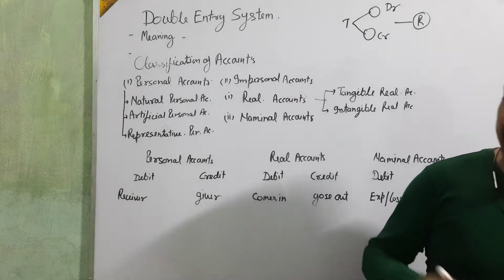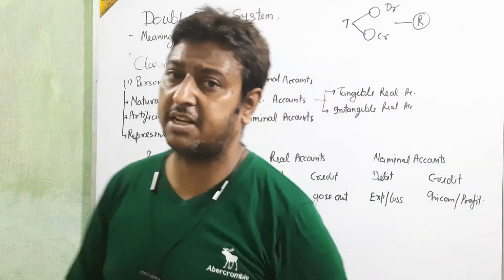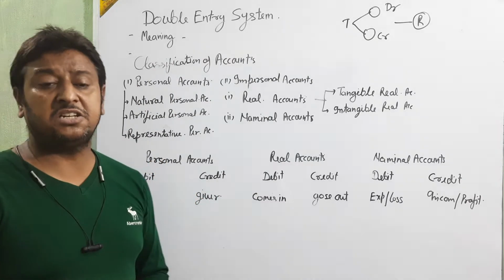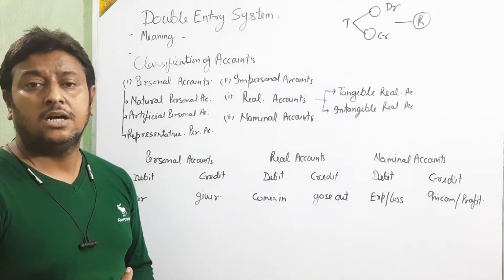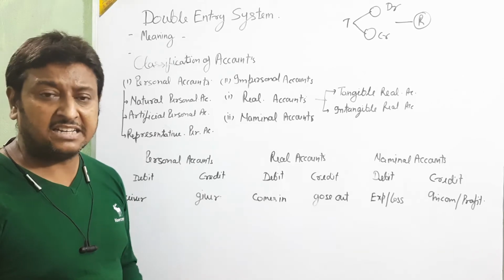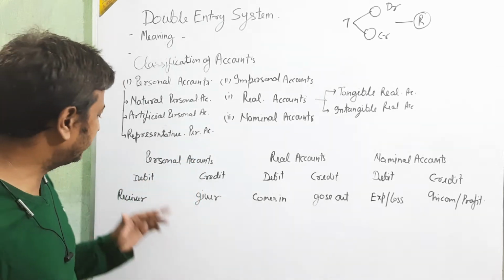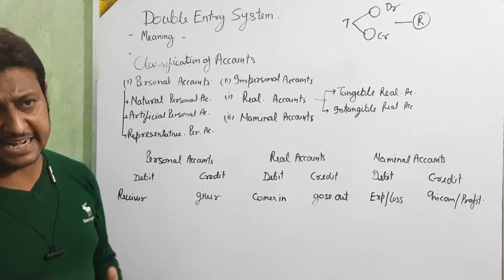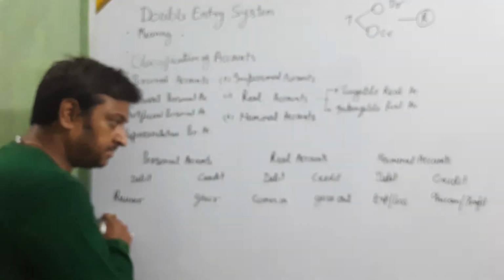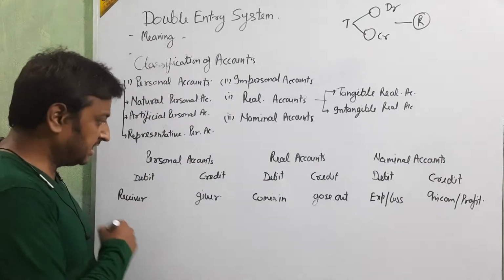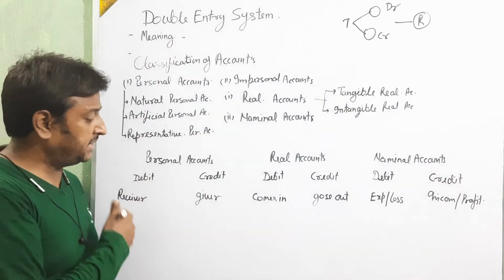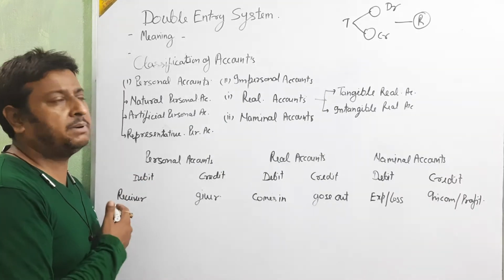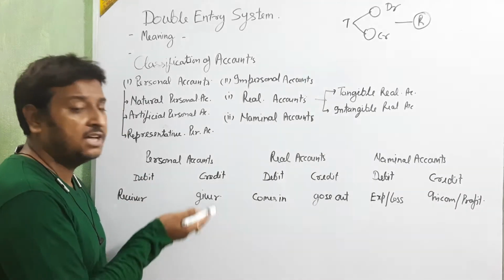When I was explaining the double entry system, I told you that in the double entry system, for every transaction we take both sides: one is debited and the second is credited. Okay beta? One is debited and the second is credited on the basis of certain rules. This is the rule. On the basis of this rule, in the double entry system we are going to take all accounts.